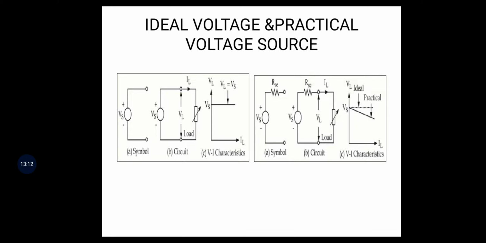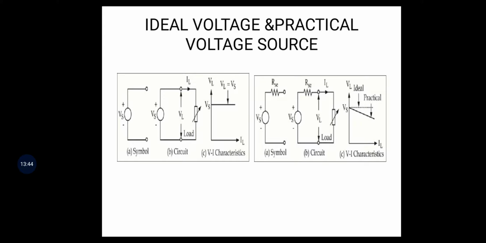Okay, clearly. Next one, in the right hand diagram, the symbol for the practical voltage source is Vs in series with the internal resistance RSE. The circuit for practical voltage source with load: if you connect any load to the circuit, for example you take any battery, that is a practical voltage source, then we connect a bulb, that is the load.